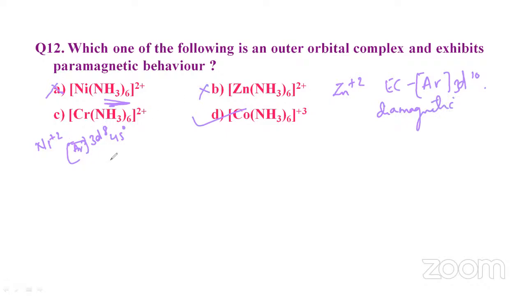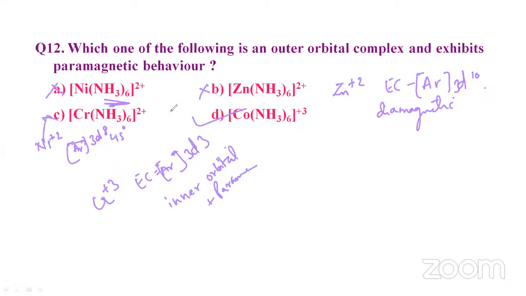Then if we consider C, chromium is in the +3 state, so the electronic configuration will be argon 3d3. So this will form an inner orbital complex, and it will show a paramagnetic behavior. So this is also ruled out.